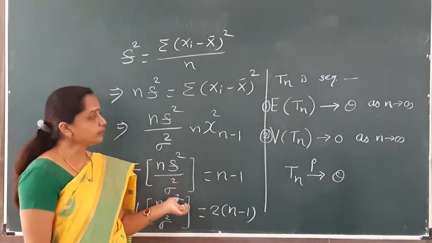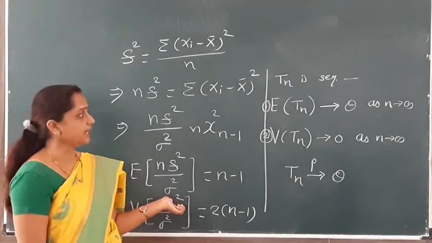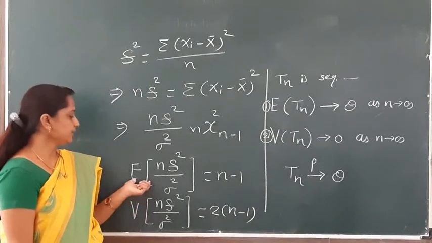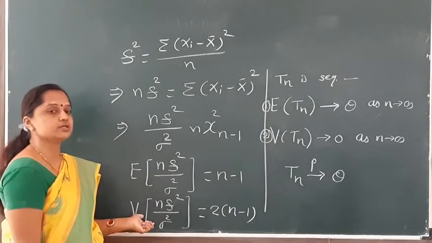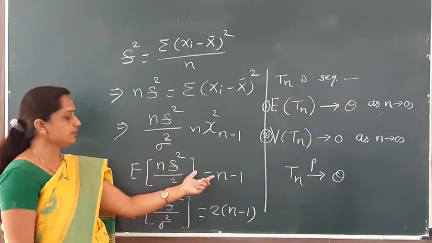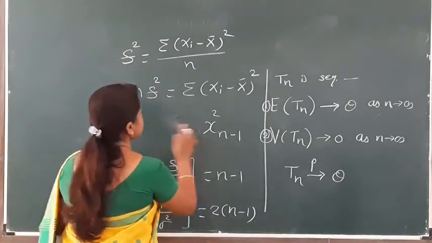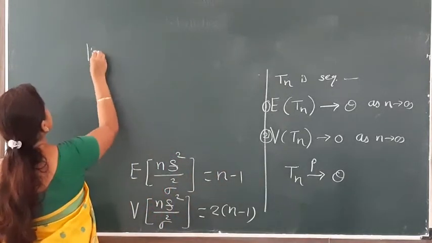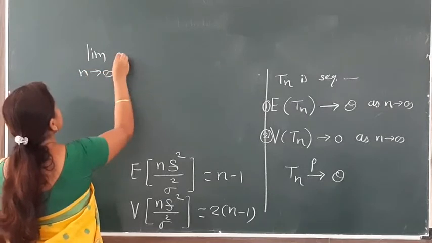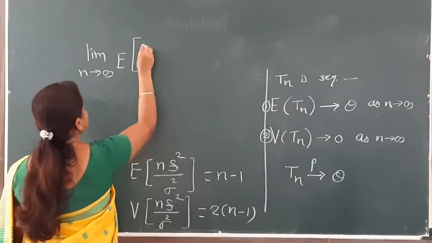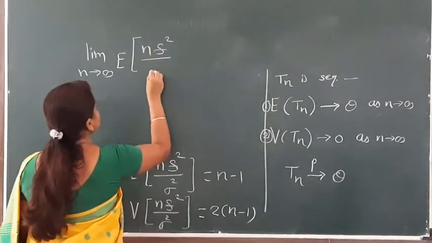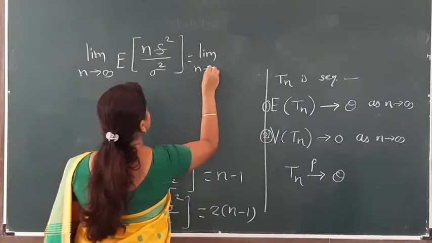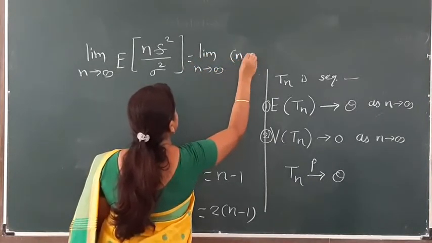Now here we use our sufficient condition. The first condition is that the expectation goes to theta as n tends to infinity. Then we take the limit of this term, and also the limit of this term, and find out whether it goes to sigma square or not. Hence, taking limits of both sides, limit n tends to infinity, expectation of n S square divided by sigma square is equal to, taking limits of both sides, n minus 1.